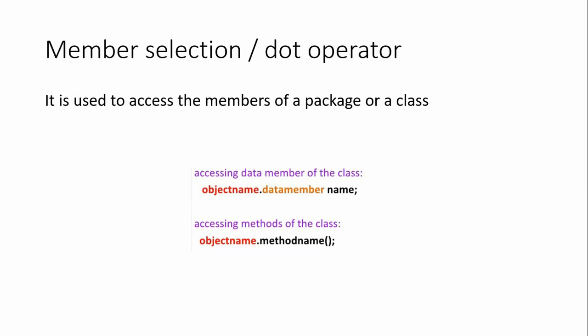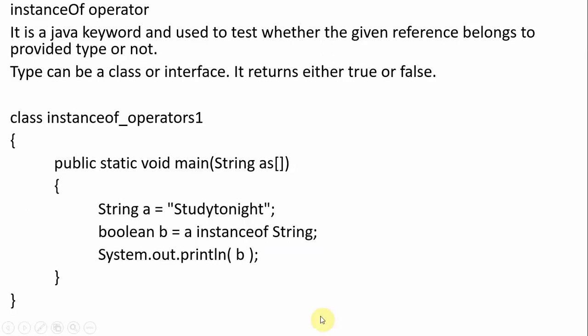What do members mean? A package is nothing but a set of classes and interfaces, and those are the members. If you take a class alone, what are the members of a class? For example, instanceof underscore operator 1 is a class. What are the members of this class? public static void main is a method, and boolean b is a variable. So the members of this class are nothing but this method and the variables.